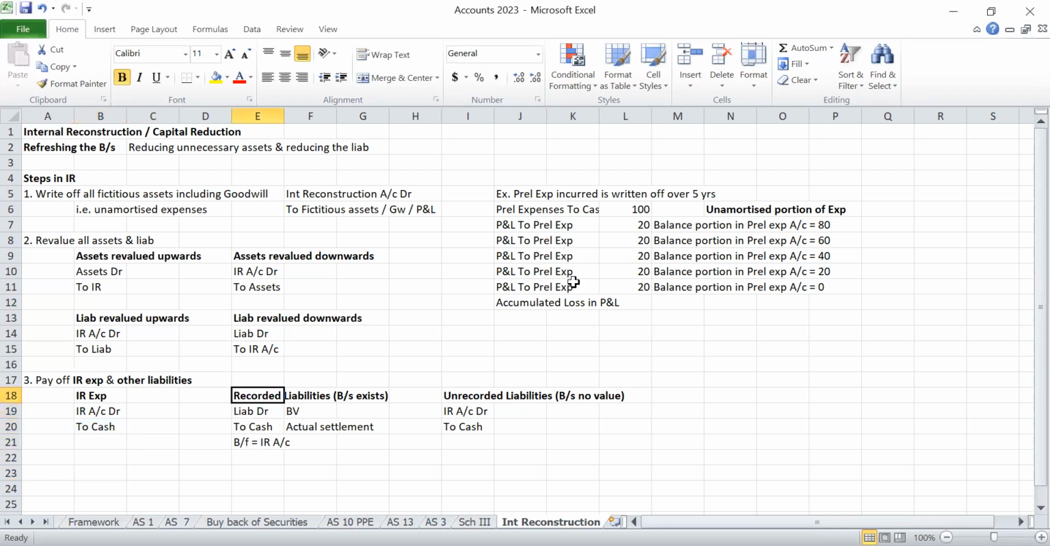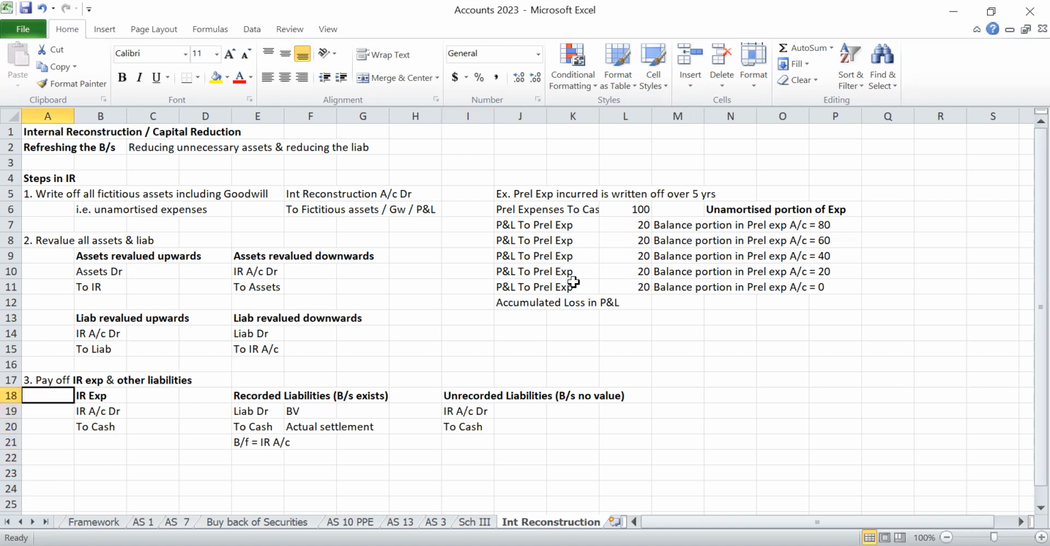If you are paying any other liability, I can classify it into two: recorded and unrecorded. A recorded liability has a value in the balance sheet, so that liability will have a credit balance. To cancel it we have to debit, and we are paying cash. So the liability is debited by book value, cash is credited by the actual settlement, and the difference will go to the internal reconstruction account. For an unrecorded liability, if you are paying now, we cannot debit the liability account because it is not existing in the balance sheet. Instead, we will debit internal reconstruction and credit cash.